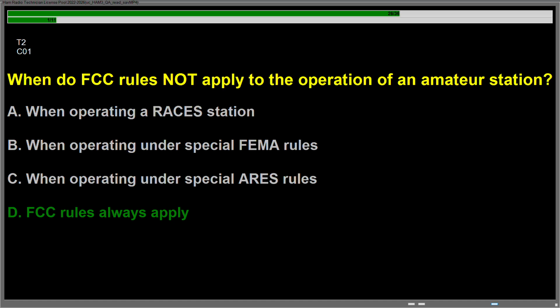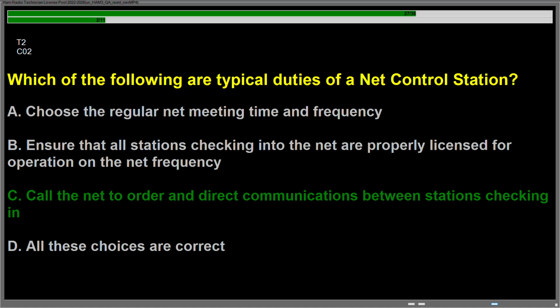Question Charlie 01, when do FCC rules not apply to the operation of an amateur station? Answer is D. FCC rules always apply. Question Charlie 02, which of the following are typical duties of a net control station? Answer is C. Call the net to order and direct communications between stations checking in.